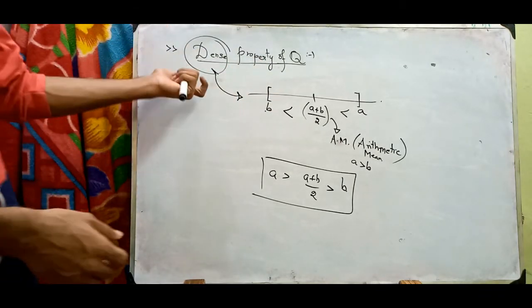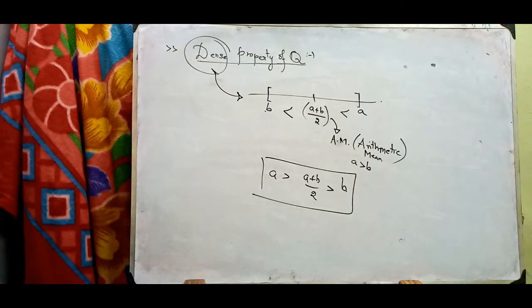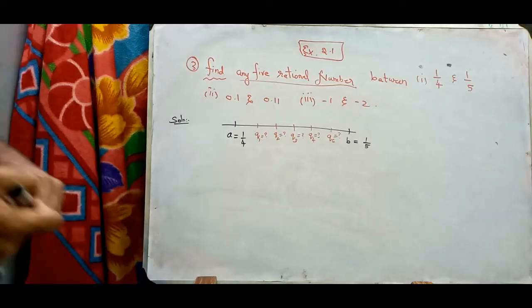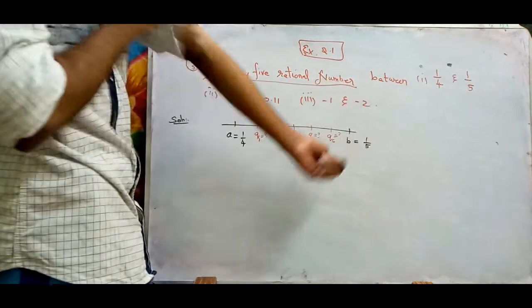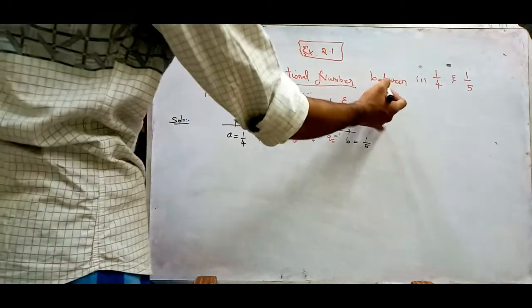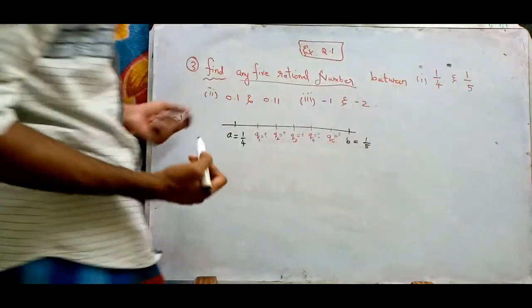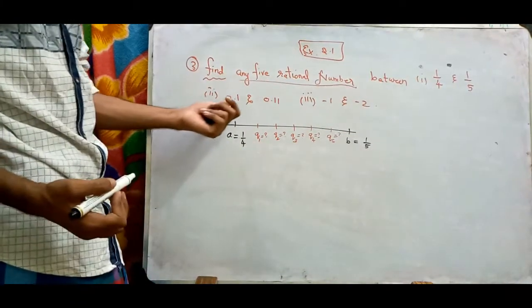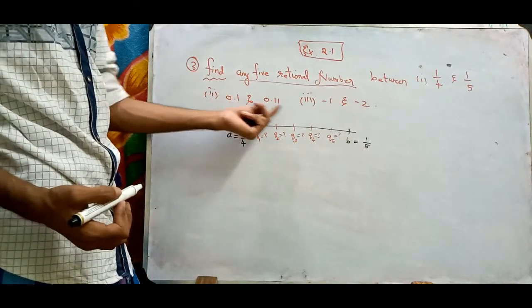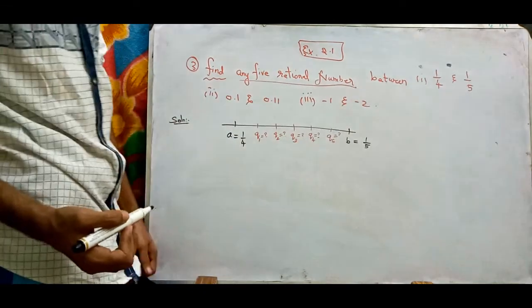That means zooming up the properties in rational numbers. So here's a third problem. Find any 5 rational numbers, where a rational number is denoted as Q, between 1/4 and 1/5. And the second problem will be similar to this problem. The second subdivision is 0.1 and 0.11. The third one is -1 and -2.